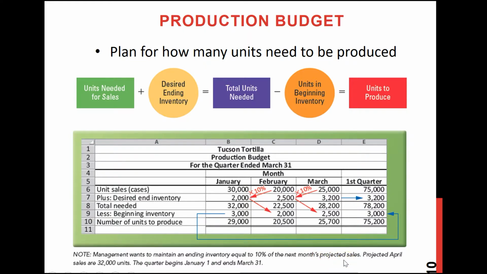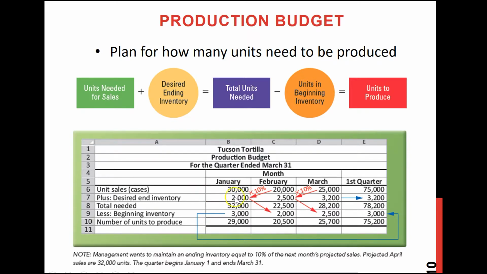So whatever the next month's projected sales are, they will always keep 10% as a safety cushion, as an ending inventory. In February they want to sell 20,000 units. If you take 10% of it, that is 2,000 units, which the manager wants to save as the desired ending inventory at the end of this month, January.